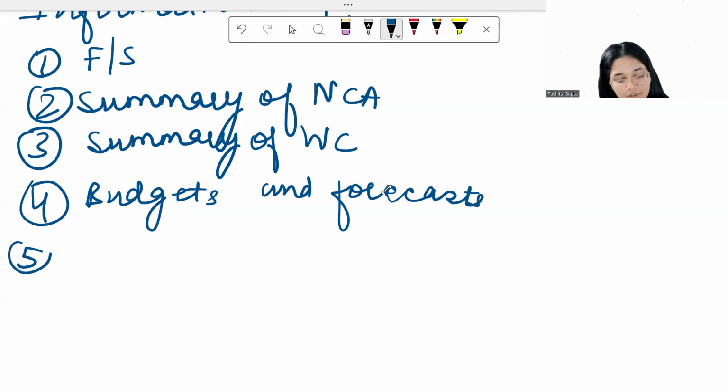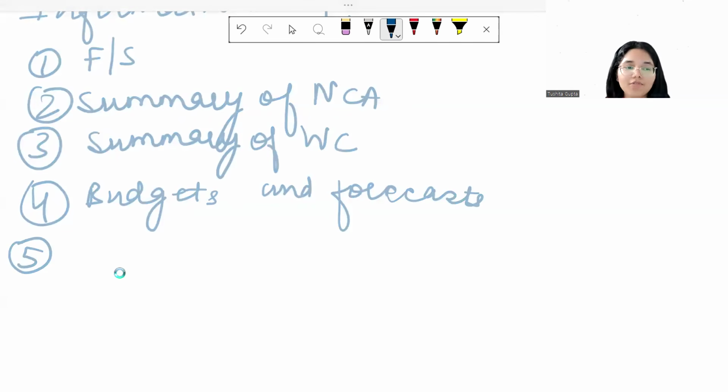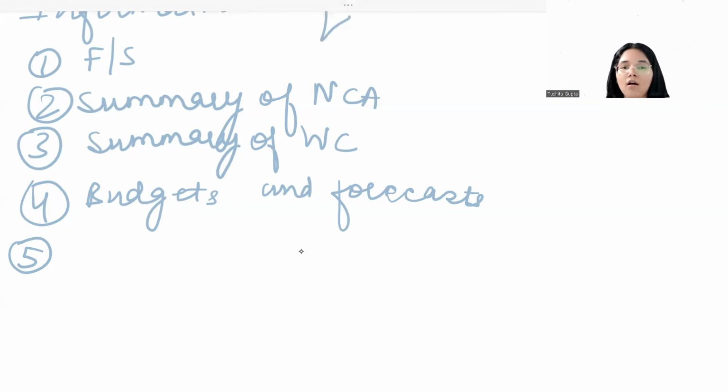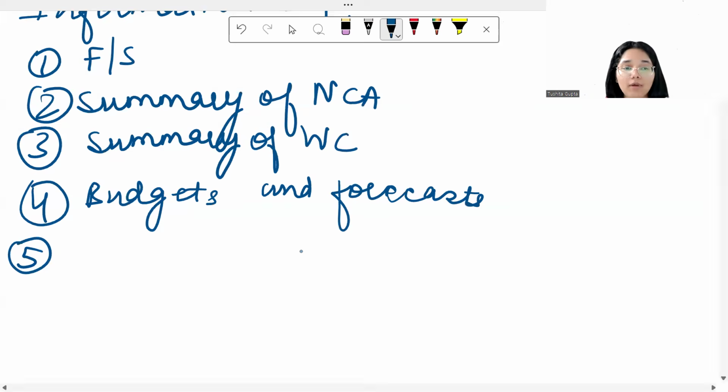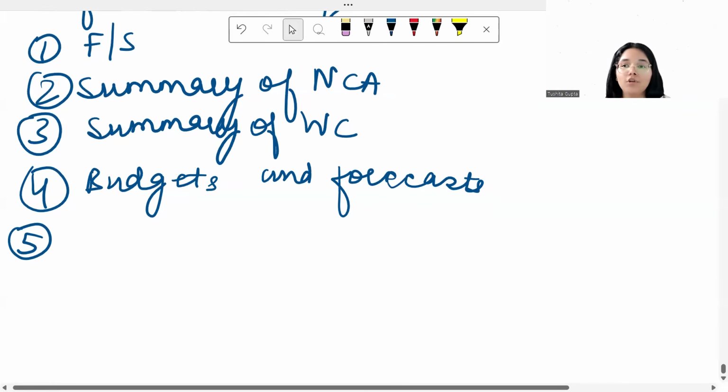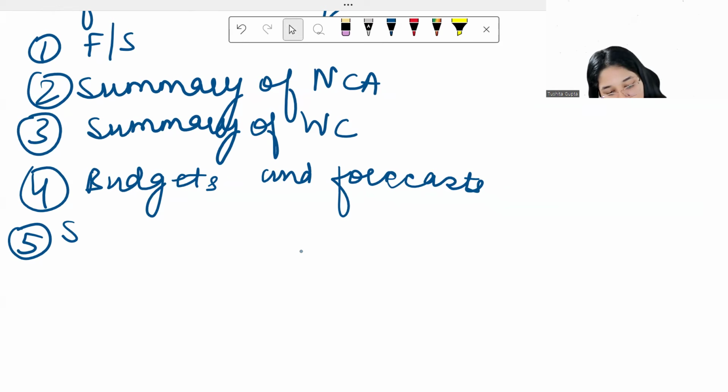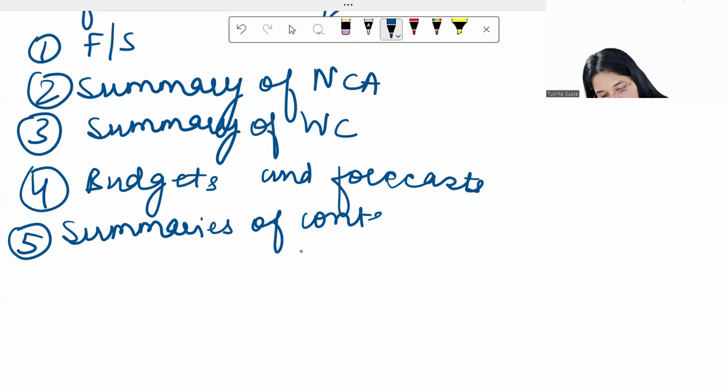And then what else could you possibly need? You could also have a look at the summaries of contracts which they have, perhaps if they have taken anything on lease or any sort of arrangement which they are already in. So if you're acquiring a company, do you want to continue that arrangement or do you want to stop that arrangement? So you should know what are the arrangements that the company has entered into. So summaries of contracts such as leases.